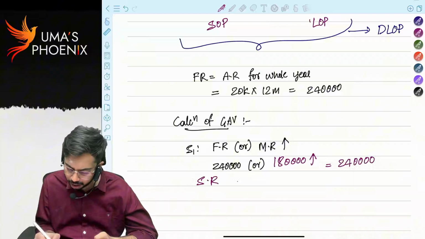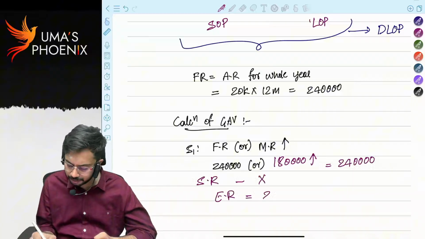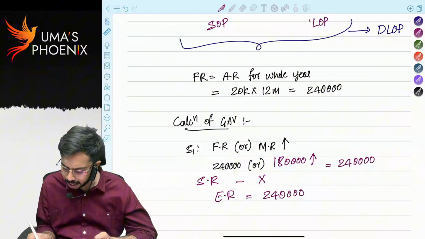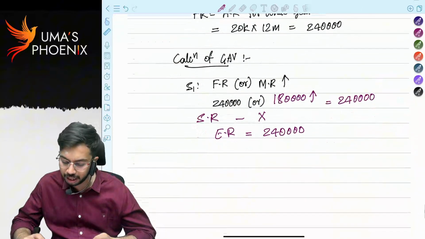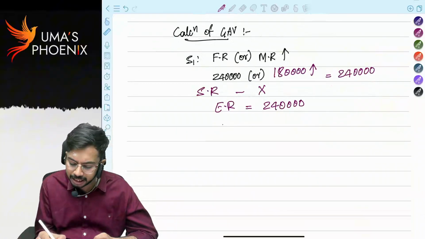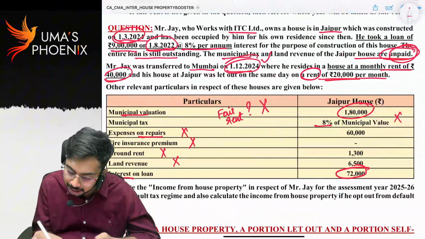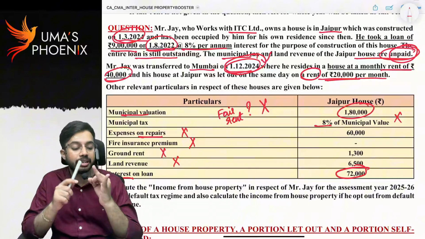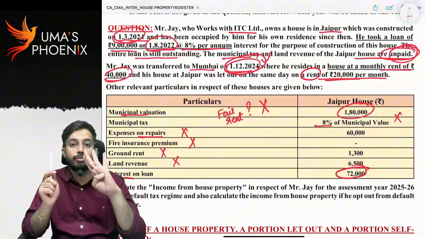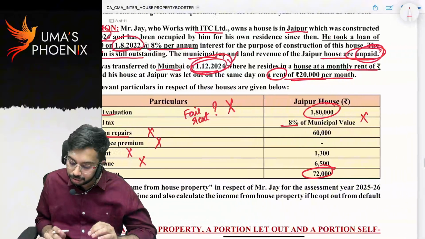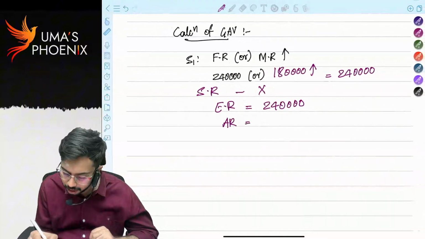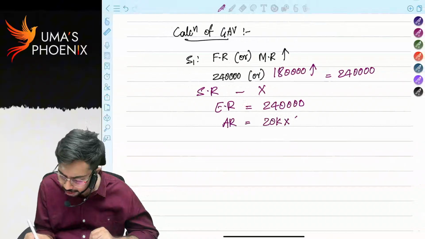Standard rent not given. If standard rent is not given, result of step 1 is equal to result of step 2. So expected rent is equal to 2,40,000. How much is actual rent? It is given on rent from 1st December onwards. So December, January, February, March, 4 months. 20,000 into 4, 80,000.